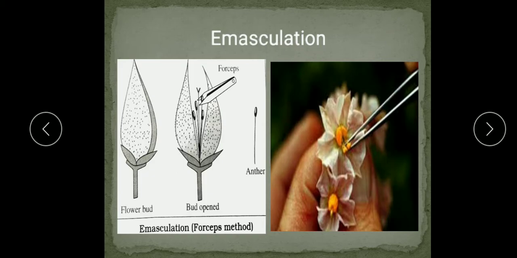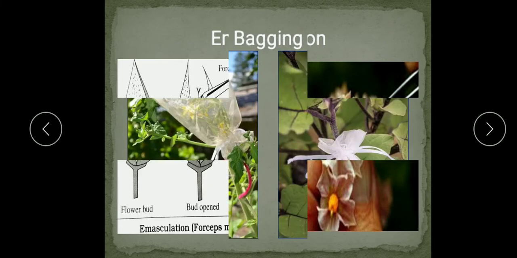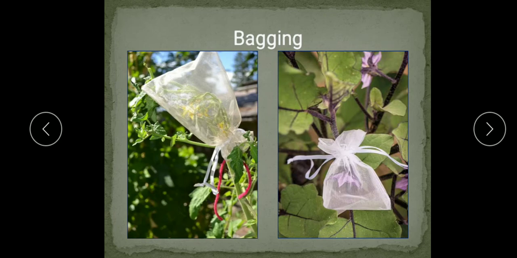Male sterility method in some plants like bajra and onion, the emasculation operation is eliminated by the use of male sterile plants, which have sterile anthers and do not produce any viable pollen. Now the next method we will see here is bagging. In bagging, male and female flowers are bagged separately, to prevent contamination in staminate flowers and cross pollination in the pistillate flowers.